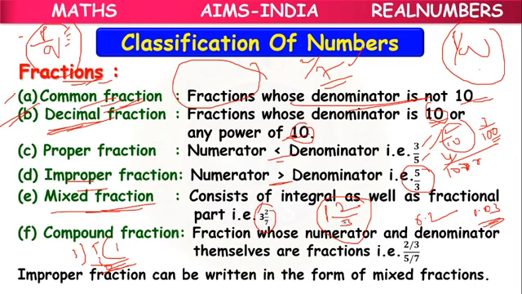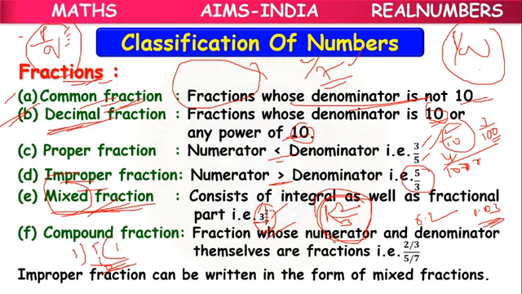Again, if we want to make it an improper fraction, 3 times 1 is 3 plus 2, 5 by 3. This is an example of a mixed fraction, consisting of one integer and one fractional part, a combination of 2 parts: integral part and fractional part. So an improper fraction can be written as a mixed fraction.